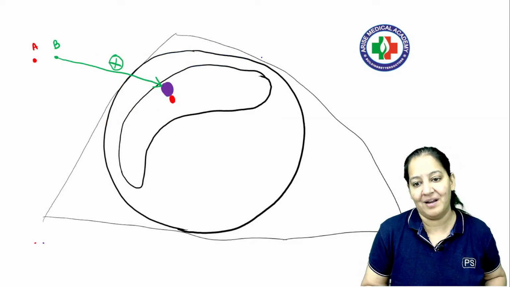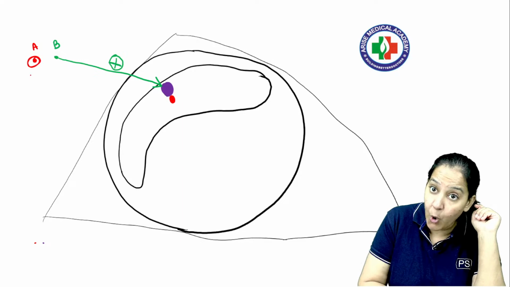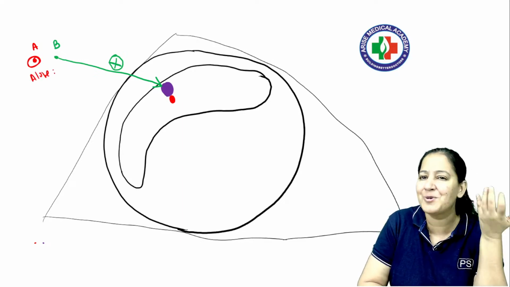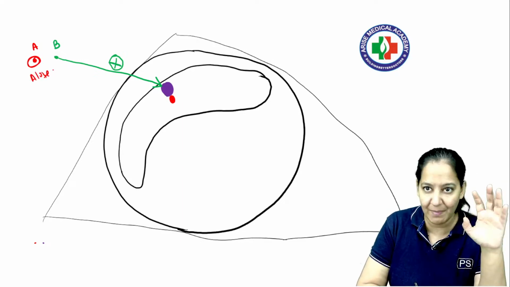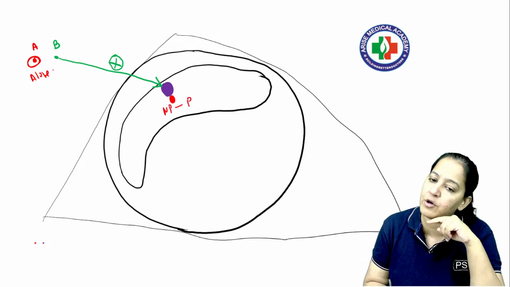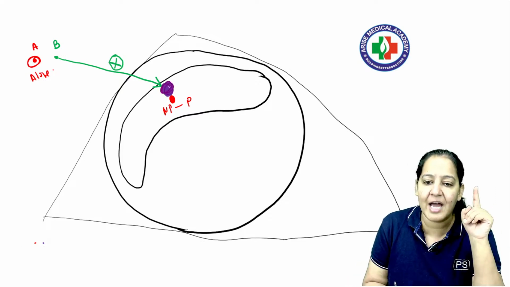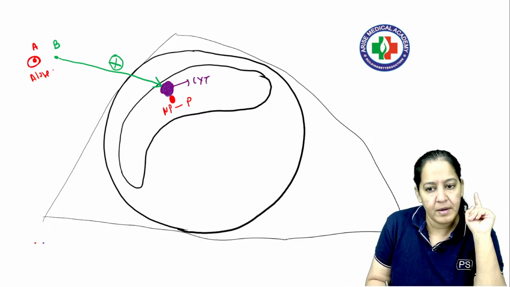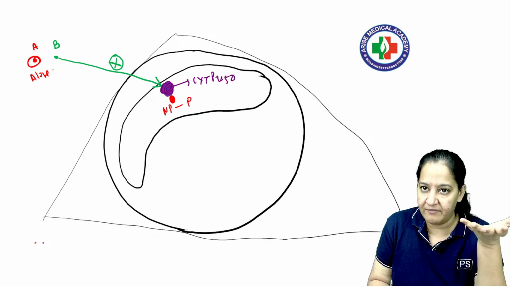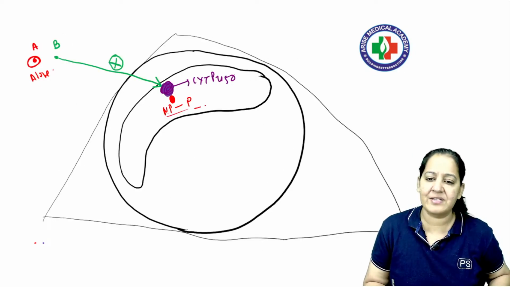It will be the opposite in induction. Let me tell you the two scenarios again. When we were giving drug A alone, there was no problem. The things were super simple. Drug A is showing its mechanism of action. Now going to the liver. Liver, can you convert me from non-polar to polar? I want to get excreted. Liver is saying yes, come inside me, I will do the conversion. So here the enzyme is present, cytochrome P450, that is doing the conversion. So it is getting converted from non-polar to polar and getting excreted out of the body.